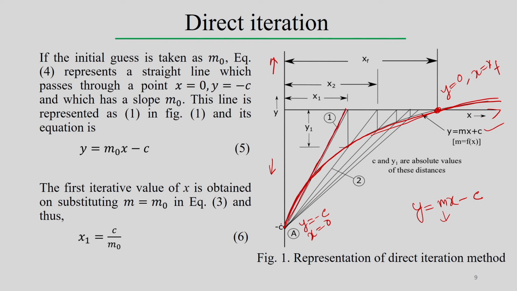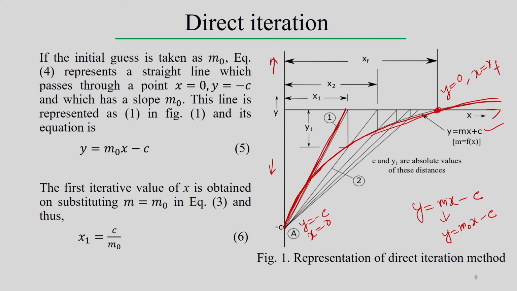So, that straight line represents y equal to m0 x minus c, and it starts with this particular point minus c. Therefore, it passes through the point x equal to 0, y equal to minus c. Now, this has a slope, and in this case it is a straight line equation, y equal to mx minus c. We know that m represents the slope. So, in this case the slope equals m0. This line is represented in equation 1. If you see this line represented at 1, its equation can be written as y equal to m0 x minus c.